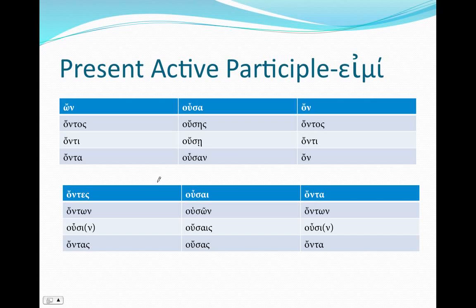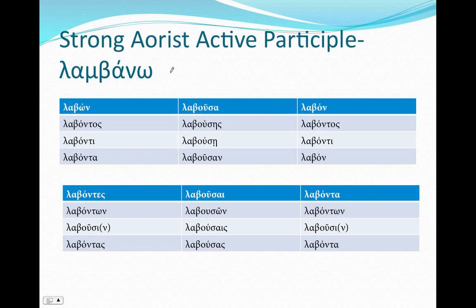So, to review, the present active participle of λύω: ων, ουσα, ον. Now we're going to take these and add them to the aorist stem to form the strong aorist active participle. Remember, the strong aorist of λαμβάνω is ἔλαβον, and to get the stem, we're going to knock off the ending and the epsilon augment. Remember, the augment only exists in the indicative, not the participle. So our stem here is λαβ, and then we add our forms of the participle of εἰμί. The only difference between the present and the strong aorist is that the accent is not recessive. It's actually going to go on the theme vowel.